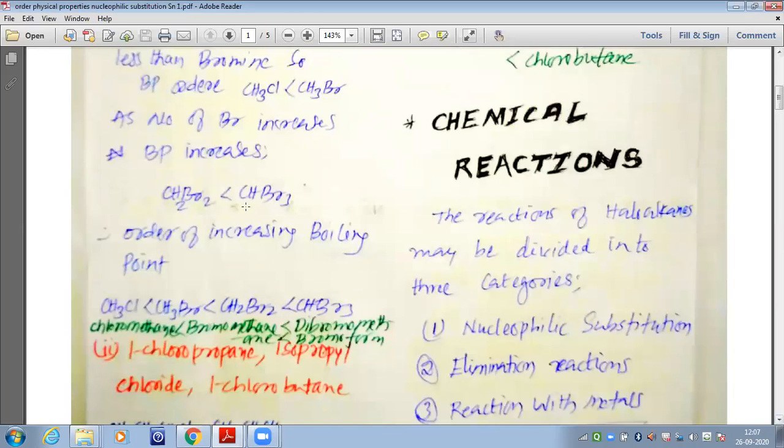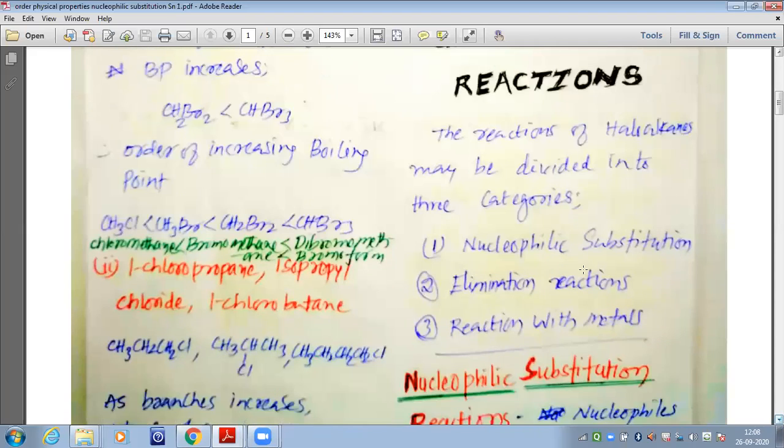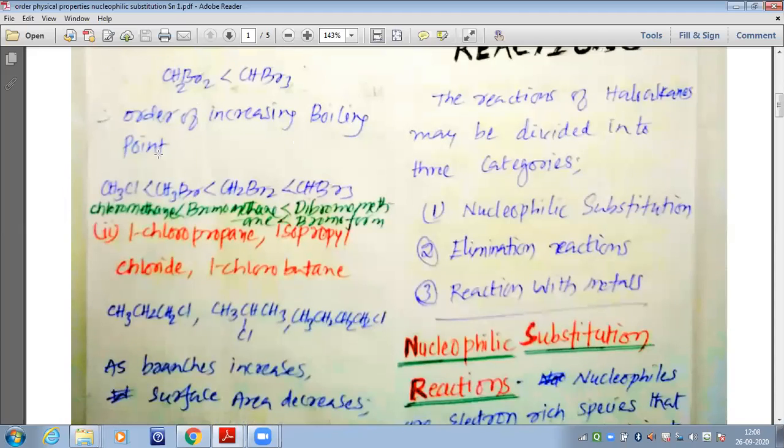So the molecular mass of bromoform CHBr3 would be more than the molecular mass of dibromomethane CH2Br2, and that is why the boiling point of CHBr3 bromoform would be more than the boiling point of CH2Br2. Therefore for all these four compounds, we can write the order of increasing boiling point as CH3Cl is less than CH3Br, CH3Br is less than CH2Br2, CH2Br2 is less than CHBr3.